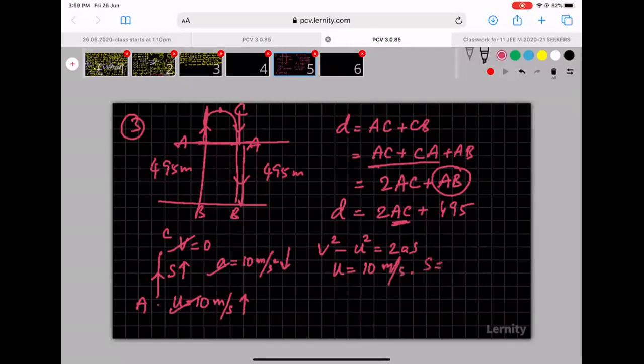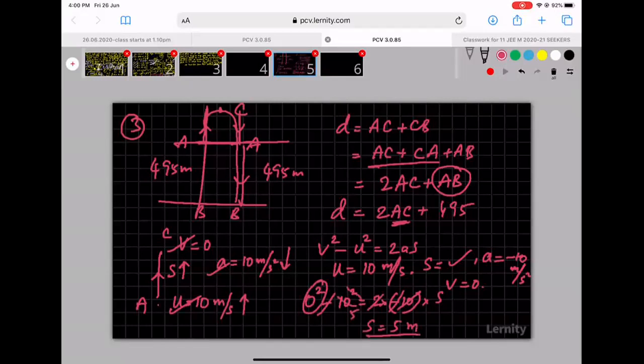S is what you have to calculate. A is equal to minus 10 meters per second squared, and V is equal to 0. Substitute all that: 0 squared minus 10 squared is equal to 2 into minus 10 into S. This minus and minus get cancelled. 0 is not there, you can remove it. So then 2 into 10, 10 goes away, 2 goes 5 times in this 10. So S is equal to 5 meters.